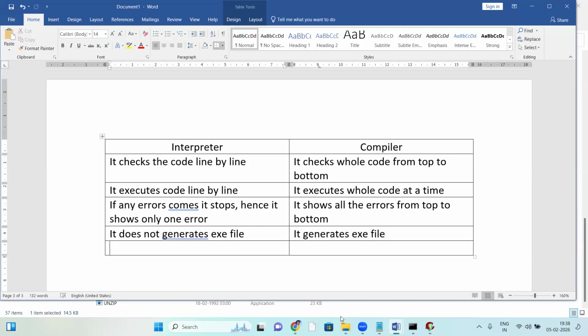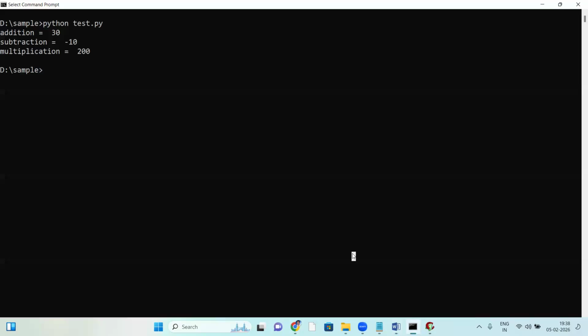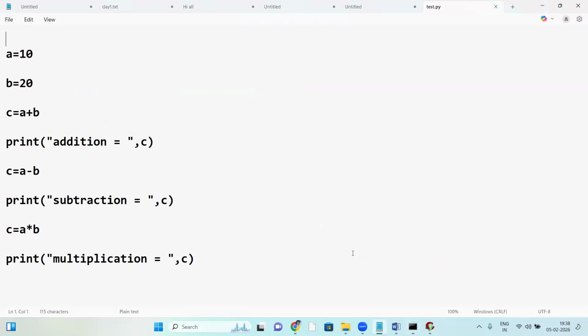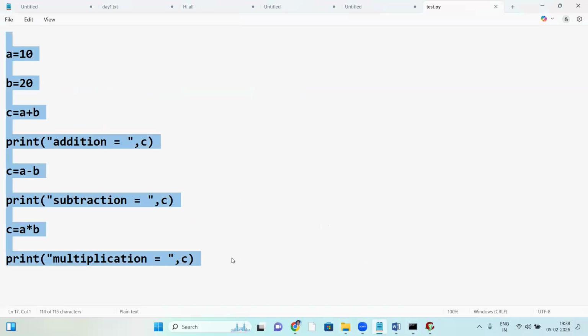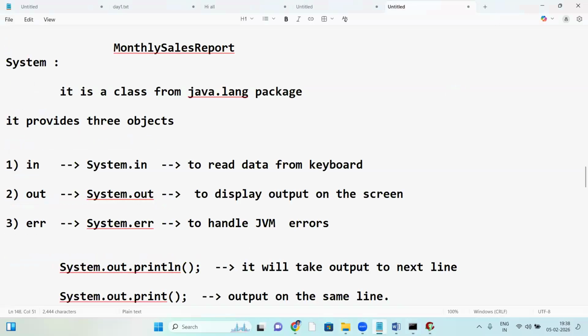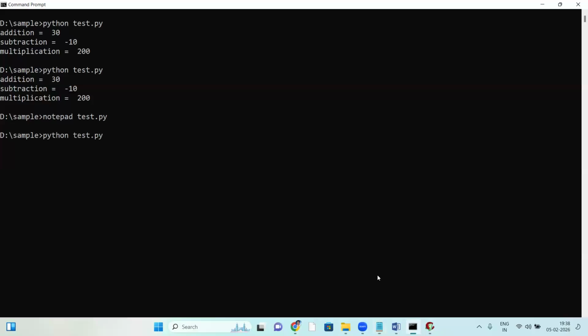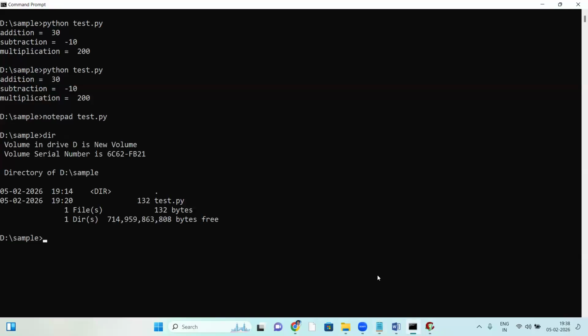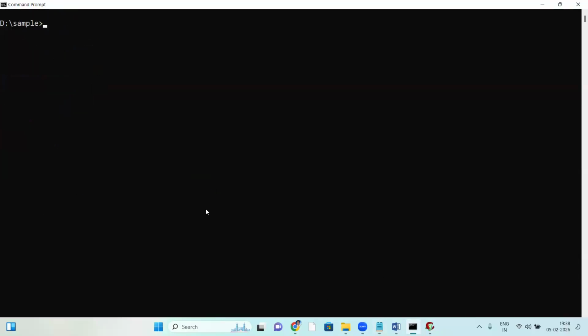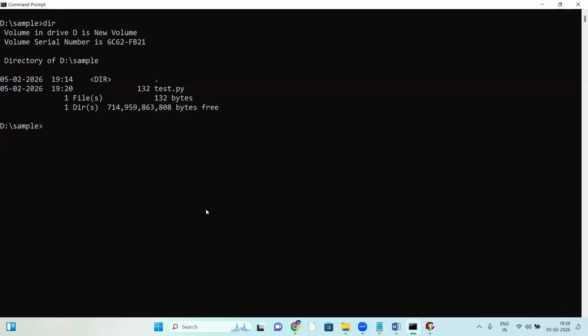So next difference here: in case of interpreter, the code is executed directly, the source code. This is your program source code. That English language code is called source code, the source of the Python program, a script, right? That source code is executing directly here. Here, there is only one file, the source code file. Here we don't have an exe file. So only one source code file, and that source code file directly executes.